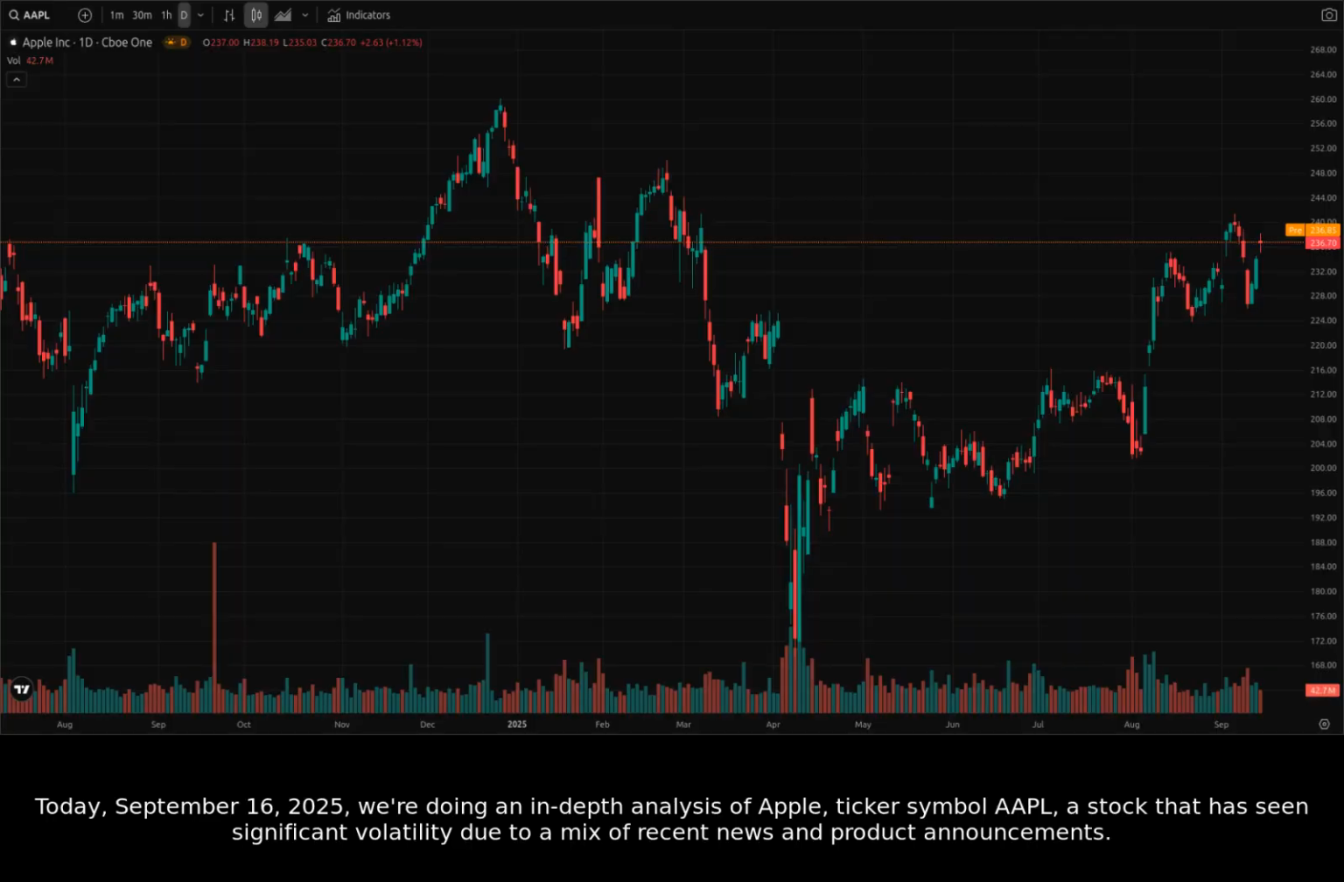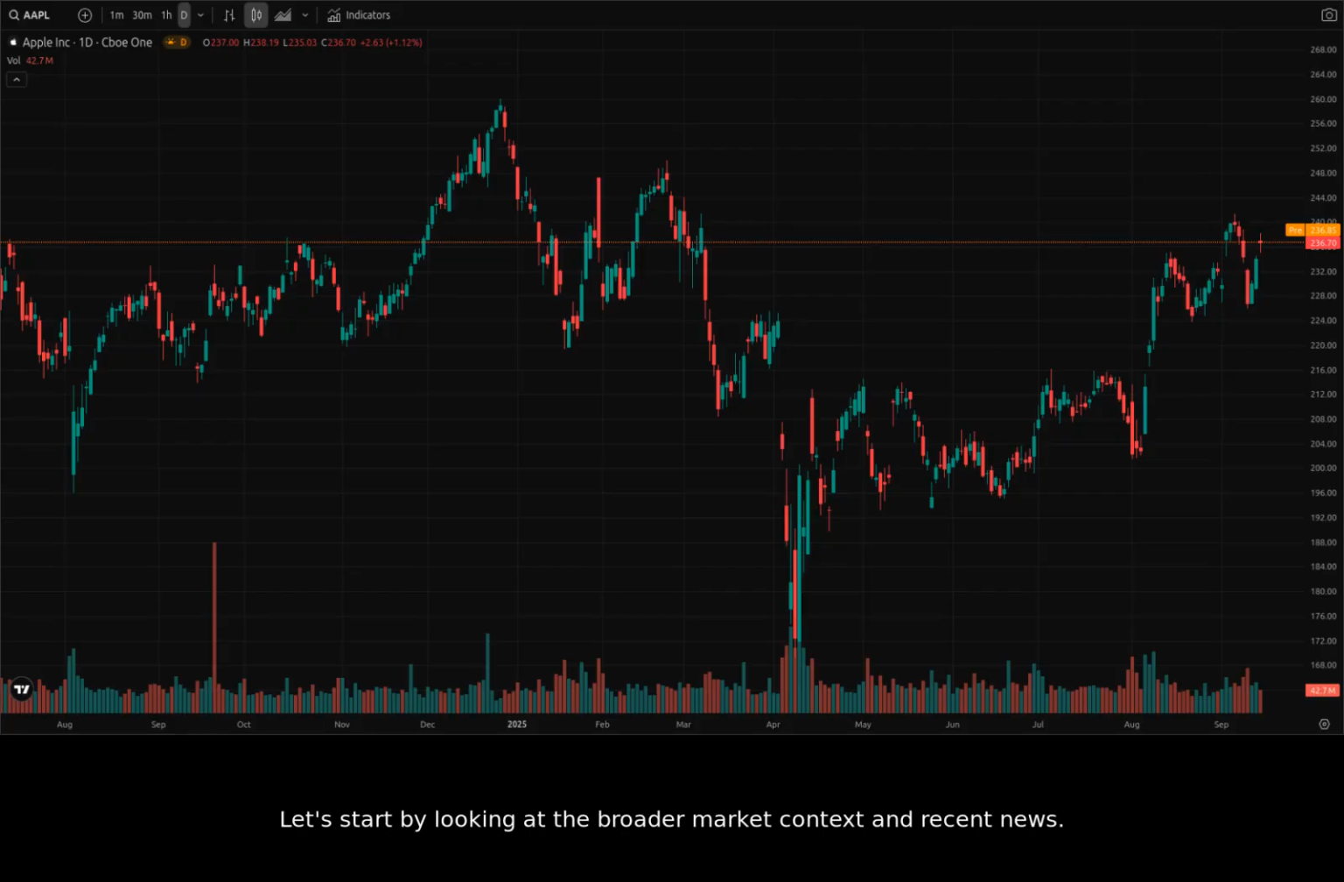Today, September 16th, 2025, we're doing an in-depth analysis of Apple, ticker symbol AAPL, a stock that has seen significant volatility due to a mix of recent news and product announcements. Let's start by looking at the broader market context and recent news.